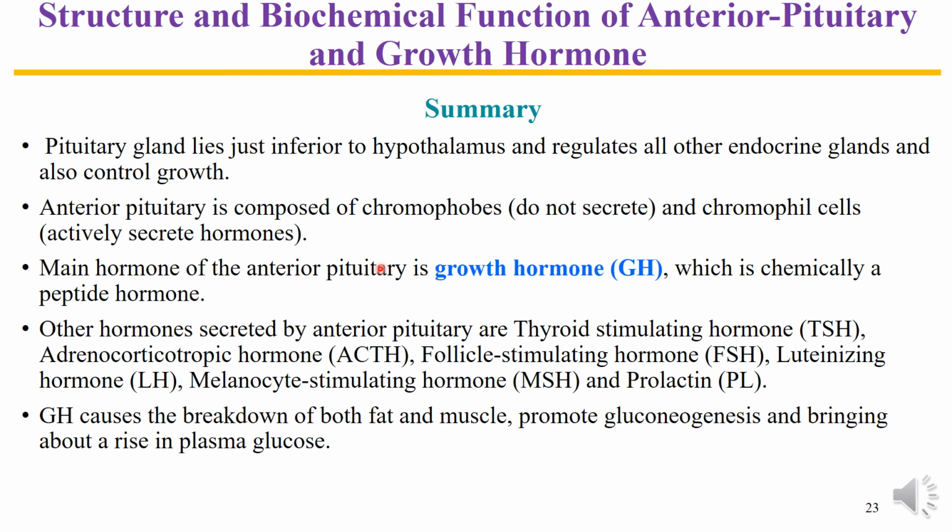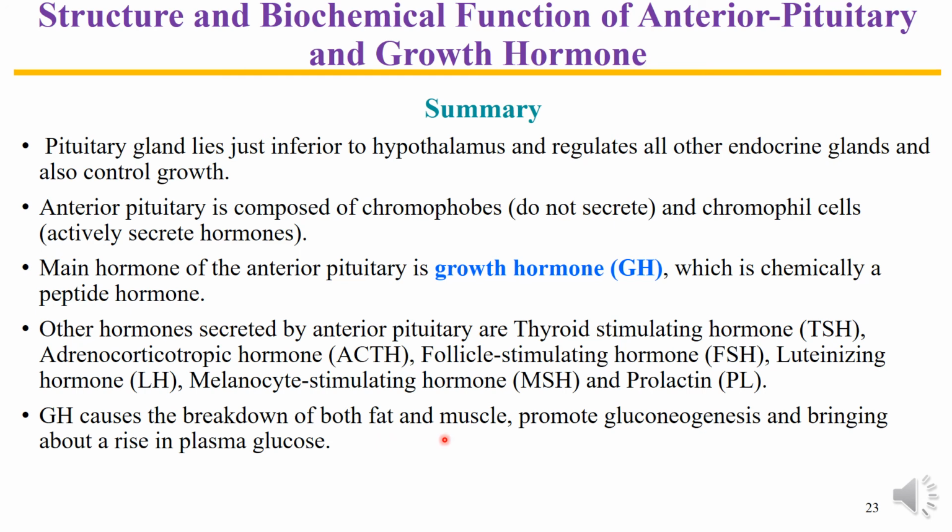The main hormone of the anterior pituitary is growth hormone. Other hormones are TSH, ACTH, FSH, MSH, prolactin and luteinizing hormone as well. The main action of growth hormone is on the deposition of minerals and proteins in connective tissues.